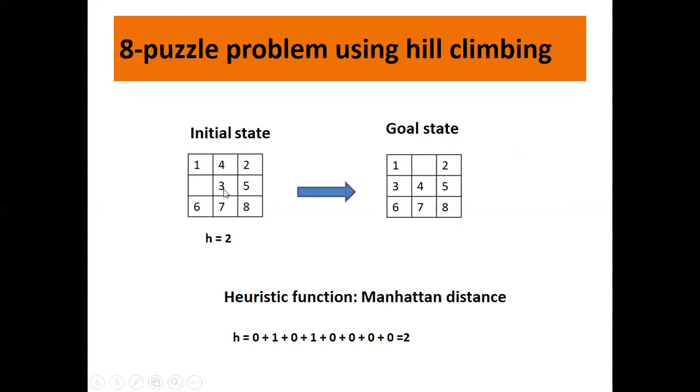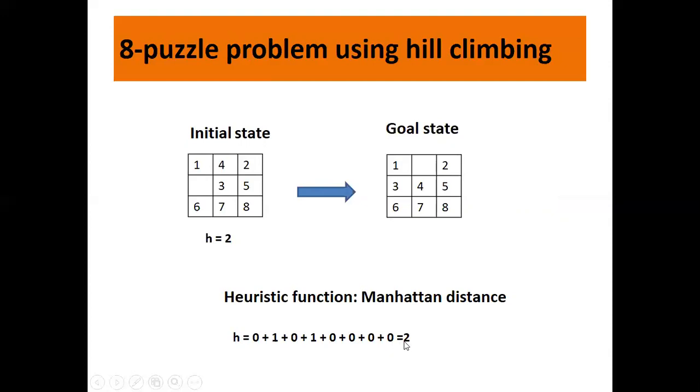Now come to 3. 3 should be here as per the goal state, but it is here. So it needs to make one horizontal movement. So just write here 1. Right? Next is 5. 5 is as per its goal state, so it is 0. 6, 7 and 8. All the 3 are at their right position, so just add 0.